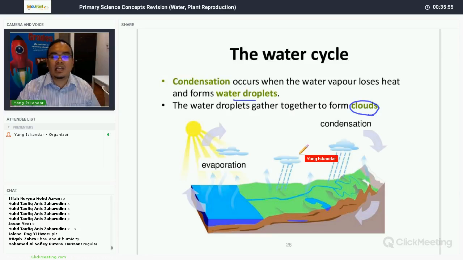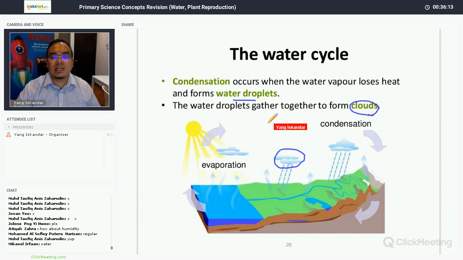These water droplets gather together to form clouds. So this is another misconception. Many students think that clouds are water vapor. Now, clouds are not water vapor. Clouds are, in fact, many water droplets gathered together. Water vapor you cannot see, it is colorless.